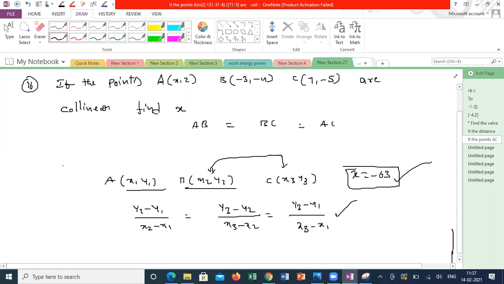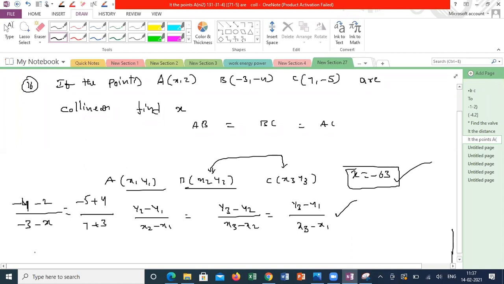Okay, yes, sir. Minus 4 minus 2 divided by minus 3 minus x will be equal to minus 5 plus 4 divided by 7 minus of minus 3. 7 minus of minus 3 is how much? Minus 10. 10. So 7 plus 3.